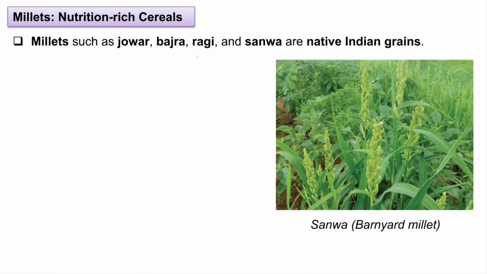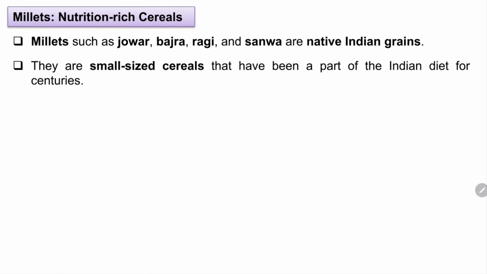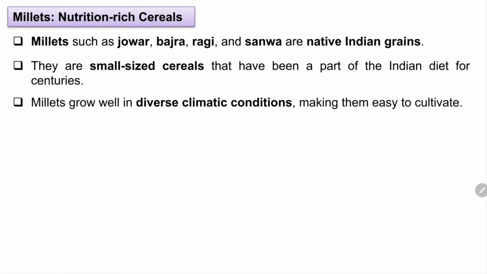Next, let us see about millets. Millets such as jowar, bajra, ragi and sanwa are native Indian grains. These are grown in India only. You can see the picture here also, sanwa, which is barnyard millet, and these are very good for our health. They are small sized cereals that have been a part of the Indian diet for centuries. Millet grows well in diverse climatic conditions, making them easy to cultivate. They can grow in any type of climatic conditions.